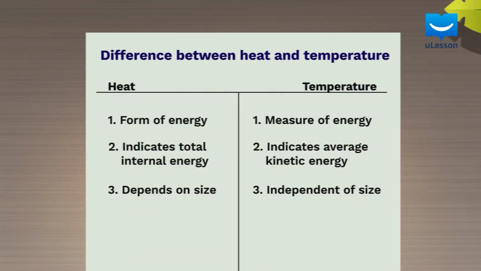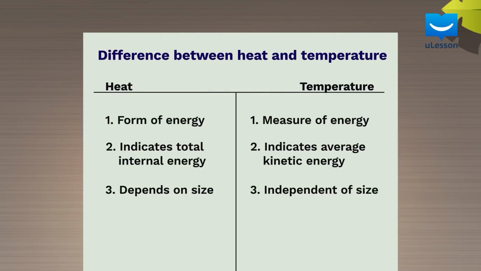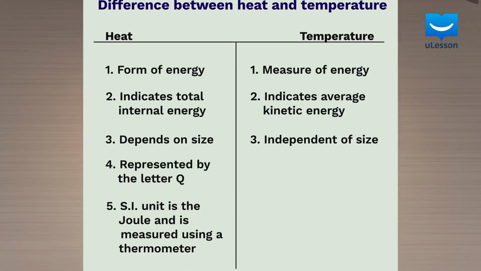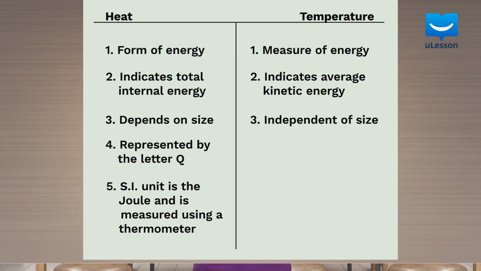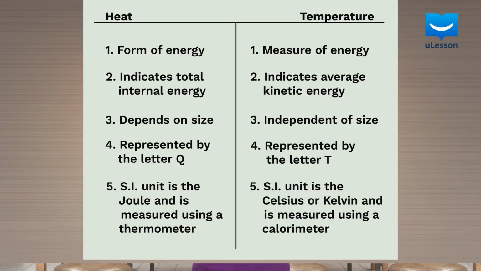Finally, the difference in how they are represented and measured. Heat is represented by the letter Q, the SI unit is the joule, and is measured using a calorimeter. Temperature, on the other hand, is usually denoted by the capital letter T. The SI unit is the degrees Celsius or Kelvin and is measured using a thermometer.